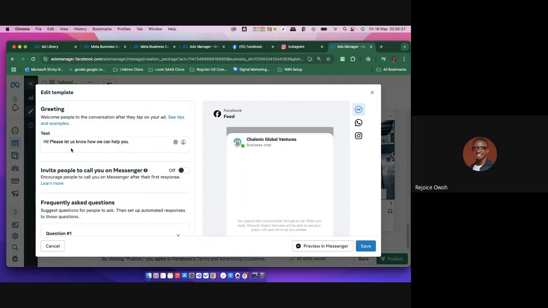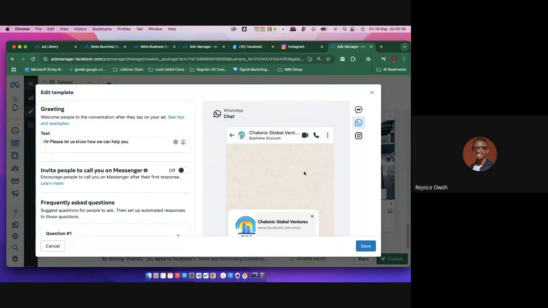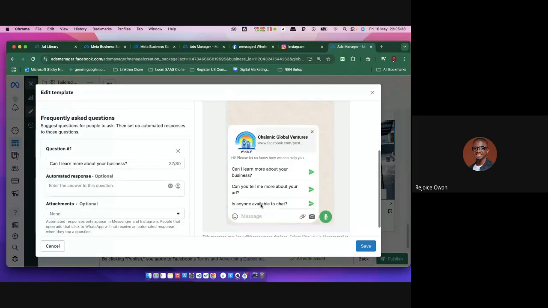Now that is it for that. So we're going to wrap up. Let me show you guys the last thing we're going to be doing now. I can preview this in Messenger. I can also preview this in my WhatsApp chat, right? How it's going to look on my WhatsApp. Are you seeing this? So these are automated responses.